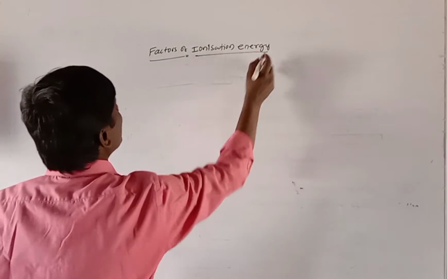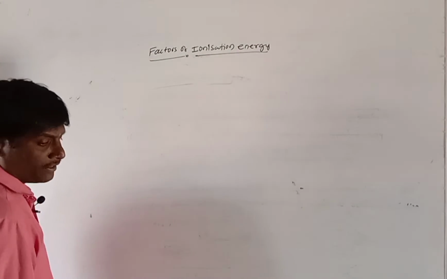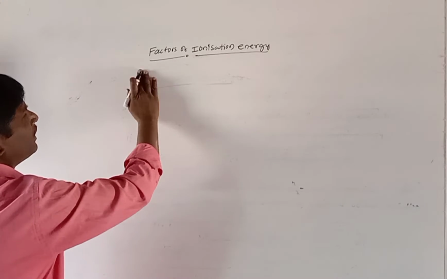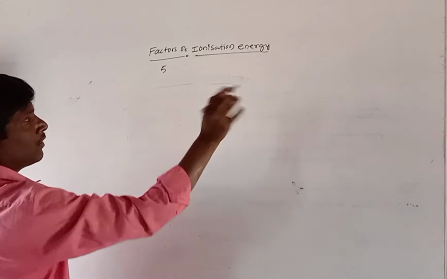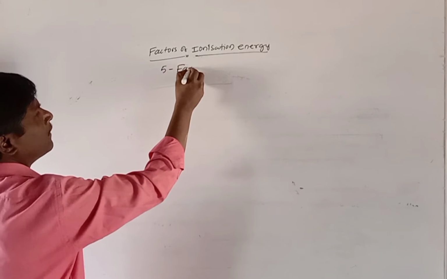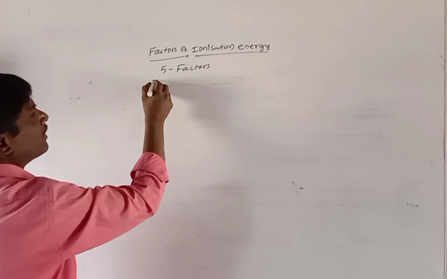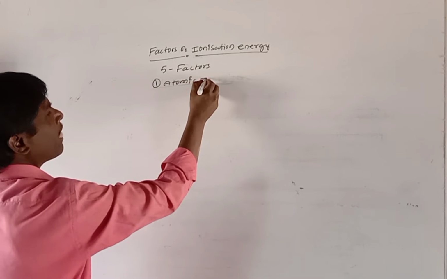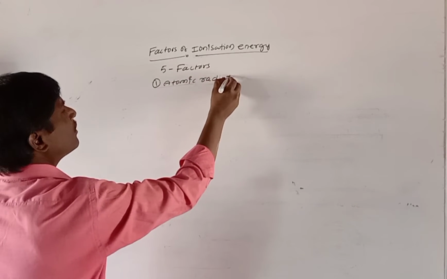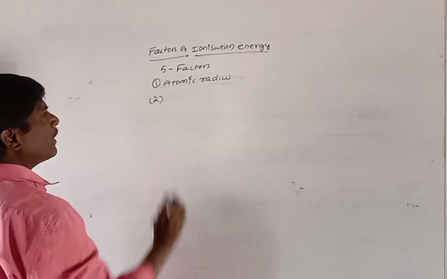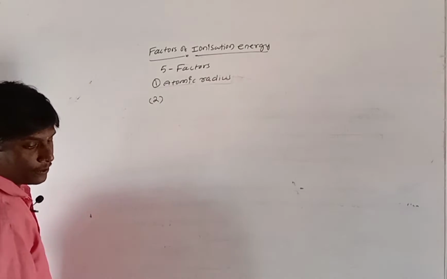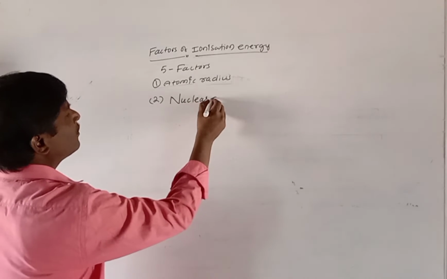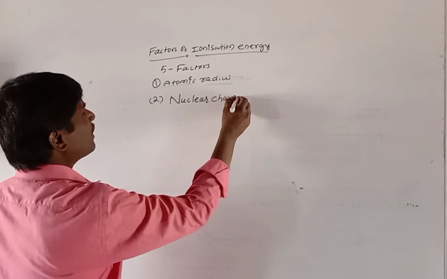See here, one by one I will explain. How many factors are present? There are 5 factors, totally 5 factors. First one, atomic radius. Second one, nuclear charge.